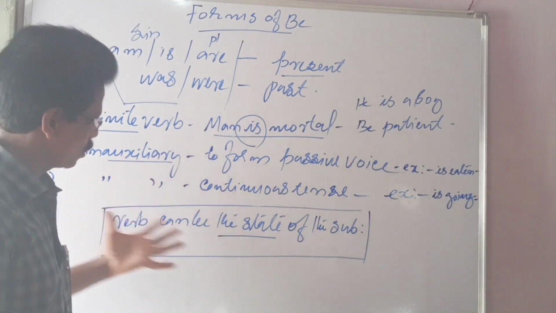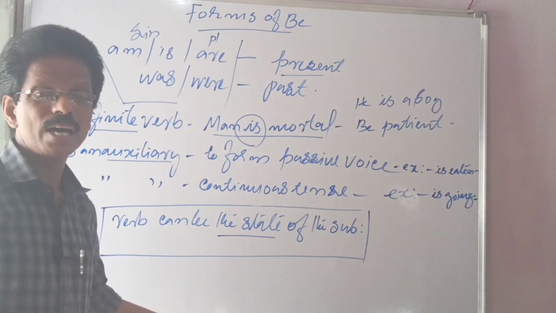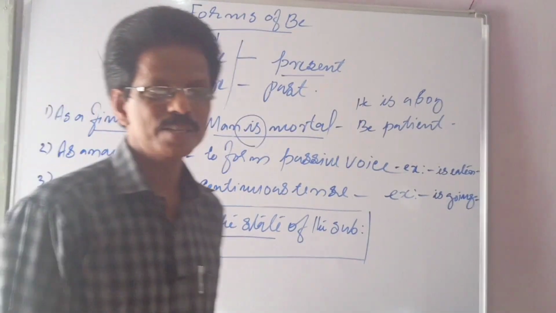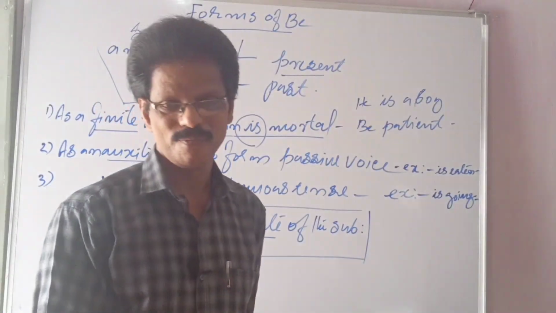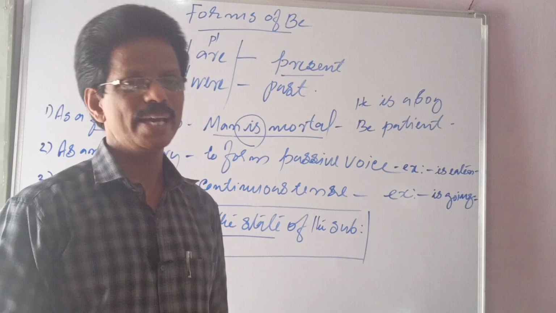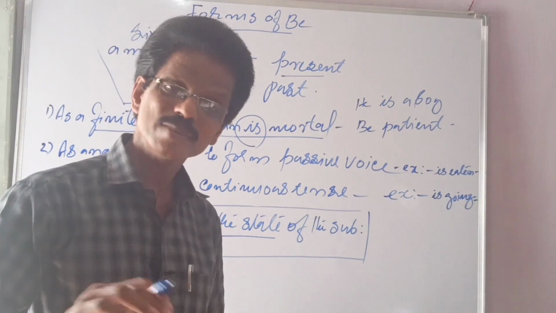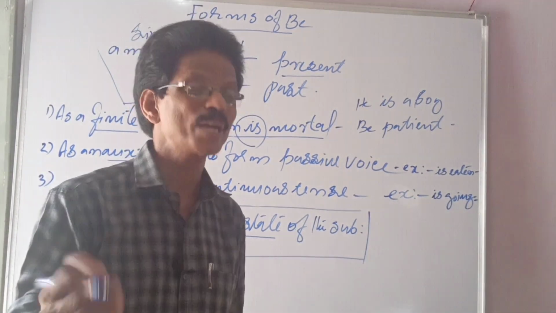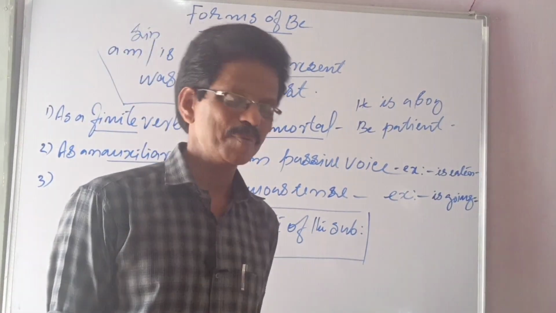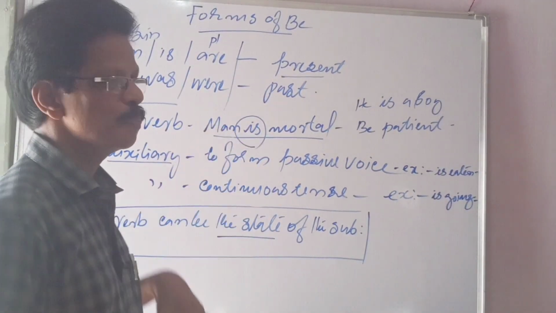The meaning of be you have understood, I hope. Now it can be used as a finite verb as well as an auxiliary verb. Whenever I speak of be, what comes to my mind is to be or not to be. That is a question. It is from Shakespeare's Hamlet. The prince says that to be or not to be, which means to be alive or not to be alive, whether to remain alive or to die. He was doubting. To be or not to be, that is the question. I hope you will remember this very famous line in literature. Now these are the forms of be. I hope it is clear to you.